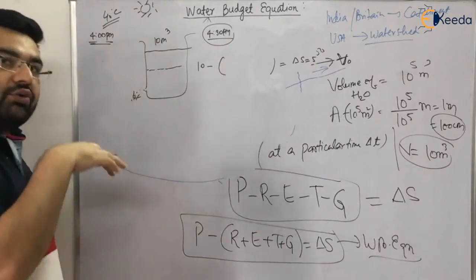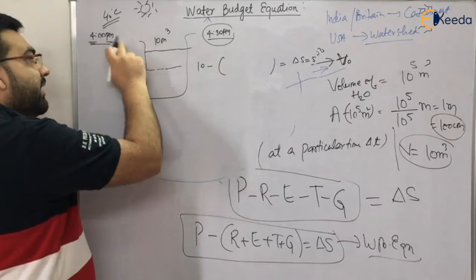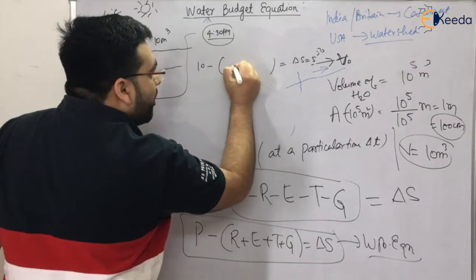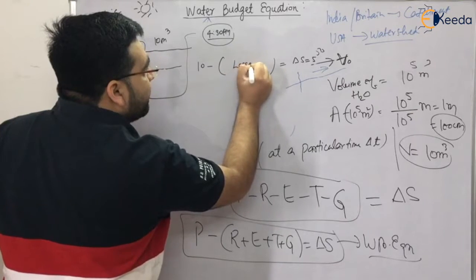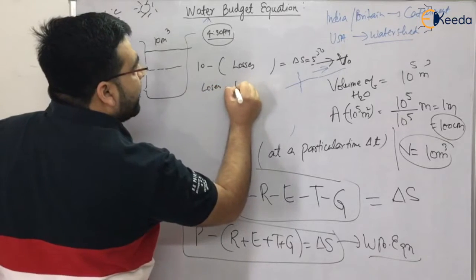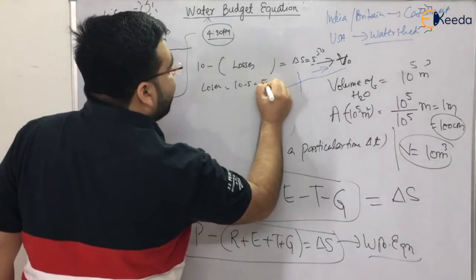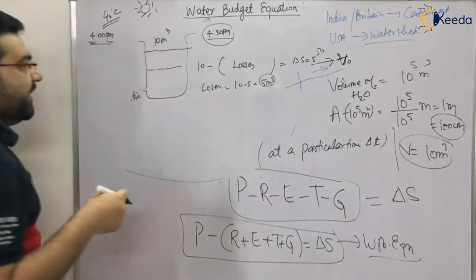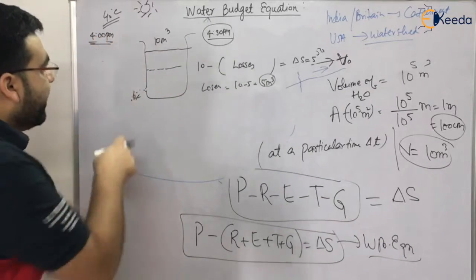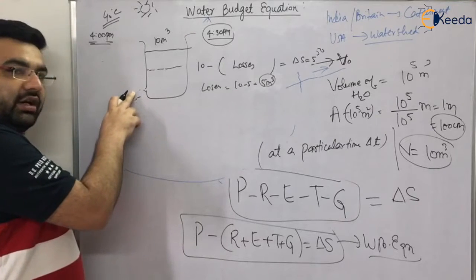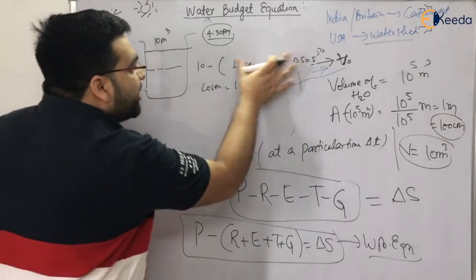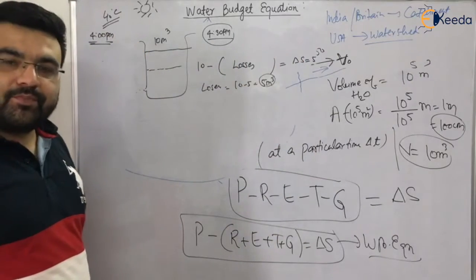How much has gone out? Some will be evaporation, some has gone out from here. So I will say that these are your losses, L. Now I will calculate the losses. Losses will come out to be 10 minus 5, which is equal to 5 meter cube. It means that 5 meter cube of water has left this bucket either by this outward hole or by evaporation.